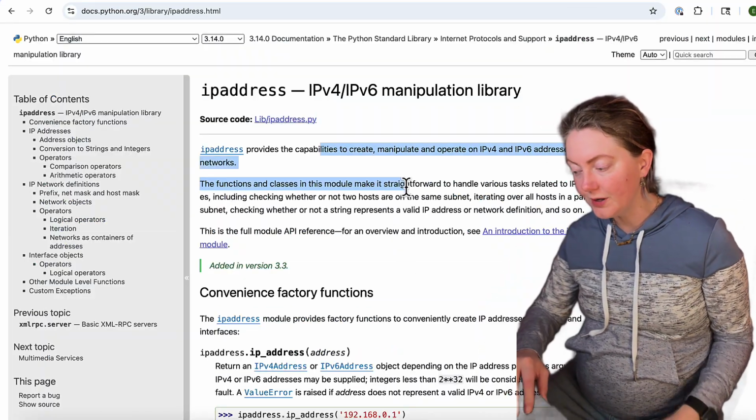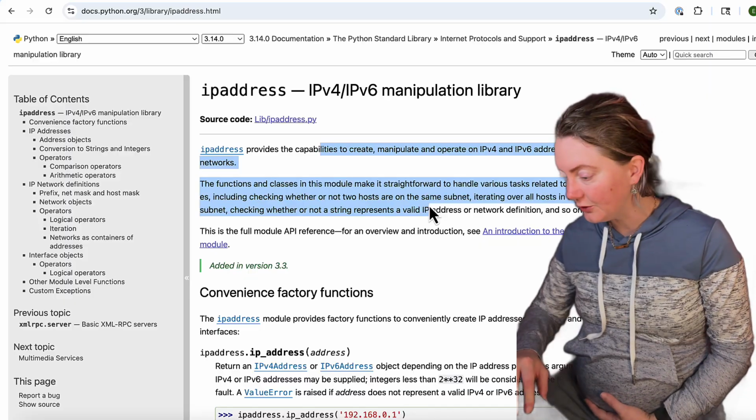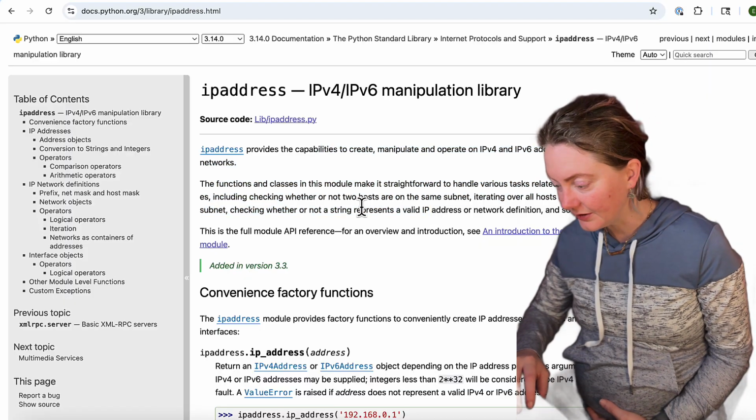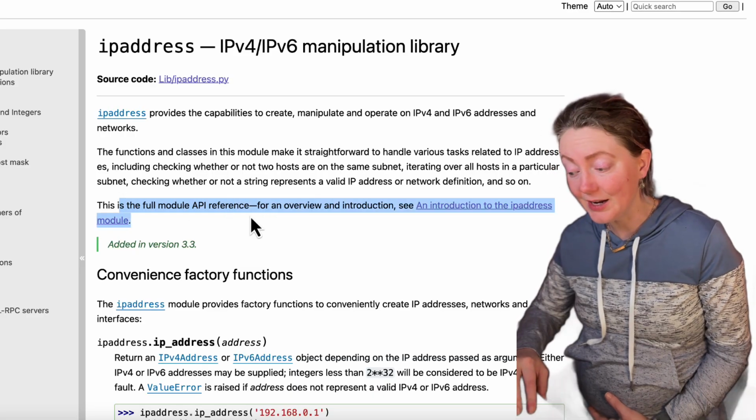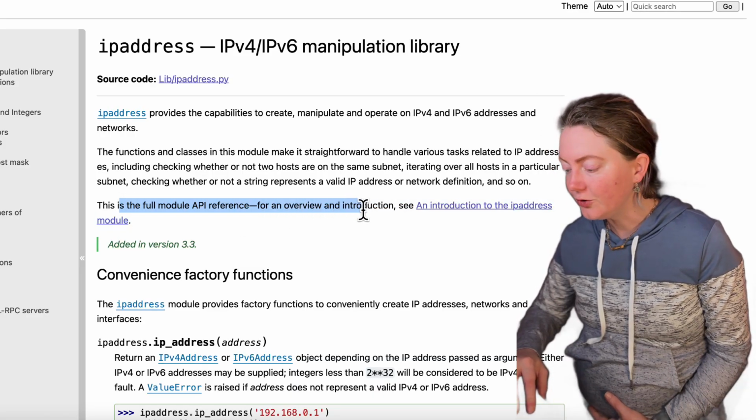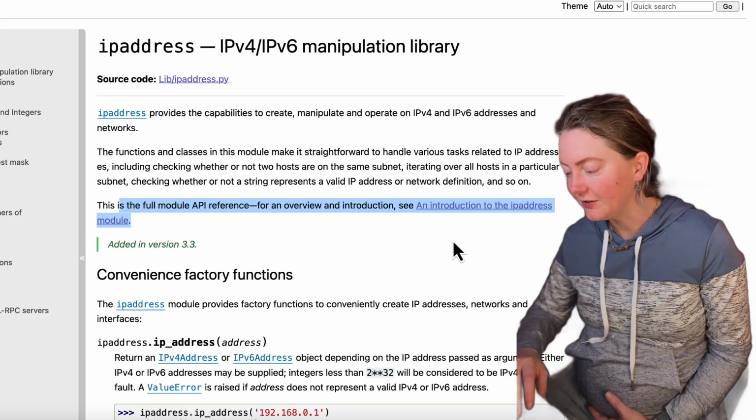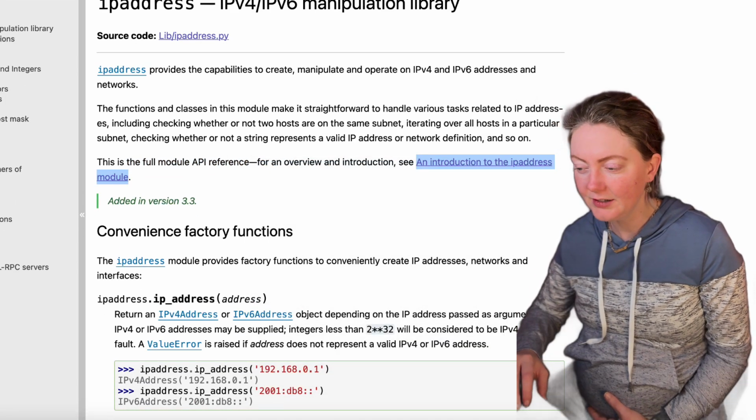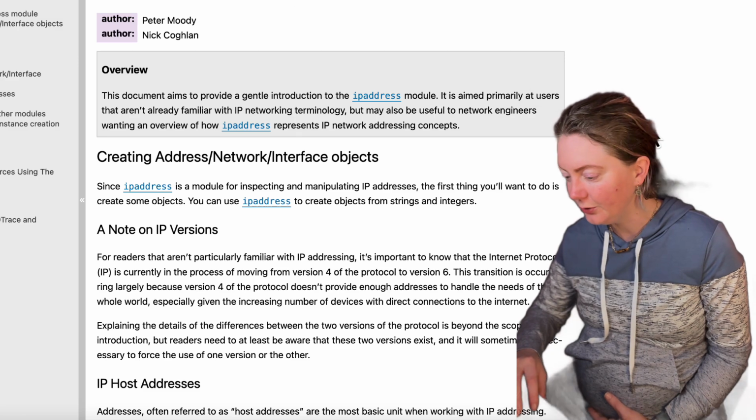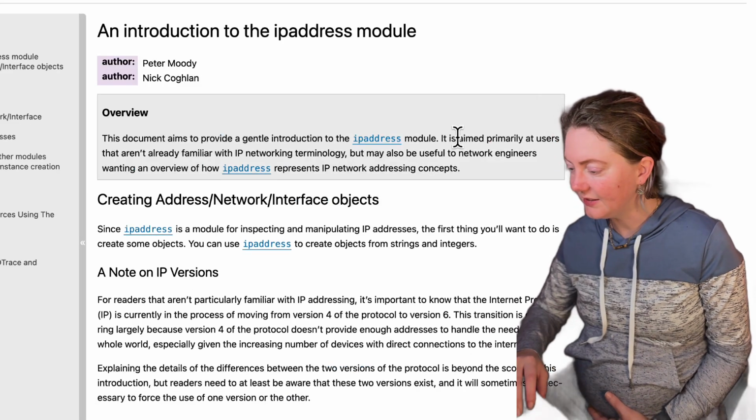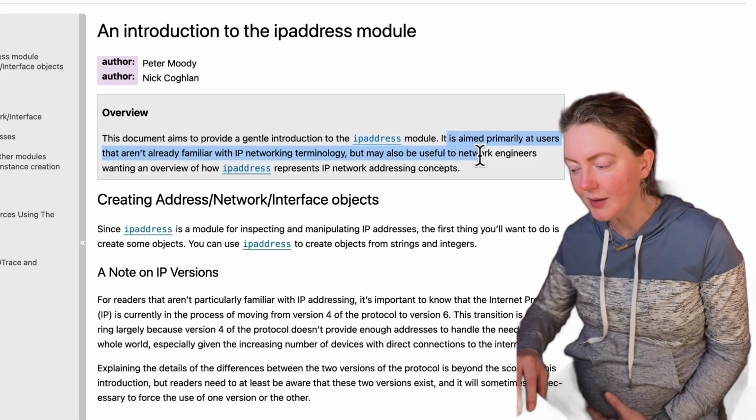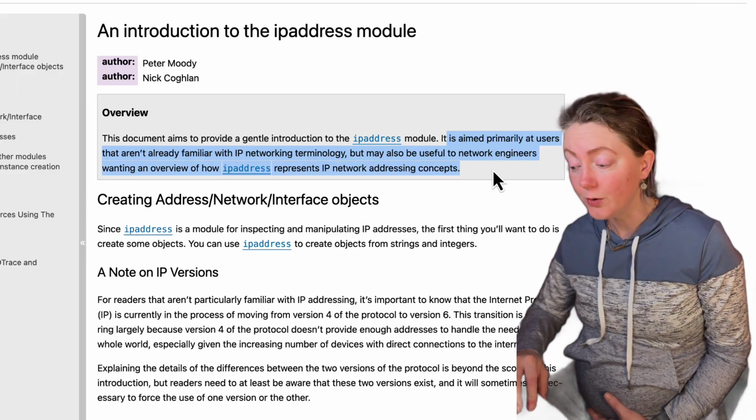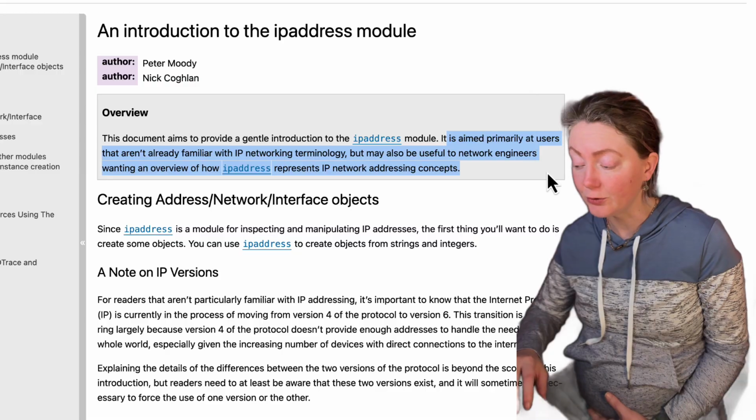Again, this already tells us what Gemini went ahead and explained to us. We're creating and manipulating IPv4 and IPv6 addresses and networks. It says this is the full module API reference, and for an overview and introduction, see the introduction to the IP address module. So let's click on the intro because I like getting into things quickly. I get kind of bored reading through stuff too much. It does say that this is aimed primarily at users that aren't familiar with IP networking terminology, but may also be useful to network engineers wanting an overview of how IP address represents IP network addressing concepts.